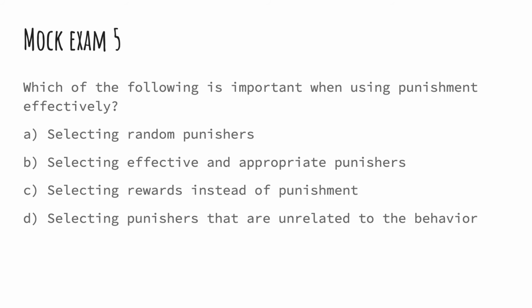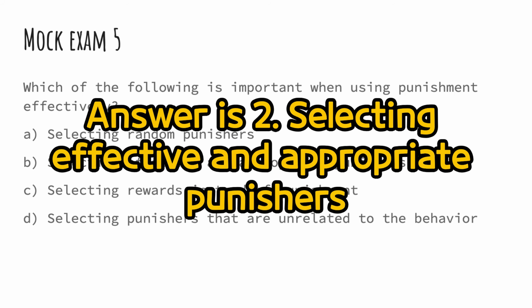Mock exam 5. Which of the following is important when using punishment effectively? 1. Selecting random punishers. 2. Selecting effective and appropriate punishers. 3. Selecting rewards instead of punishment. 4. Selecting punishers that are unrelated to the behavior. Answer is 2. Selecting effective and appropriate punishers.